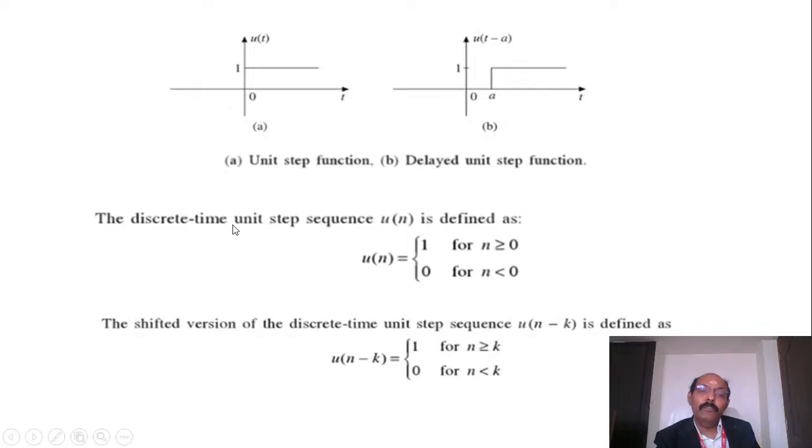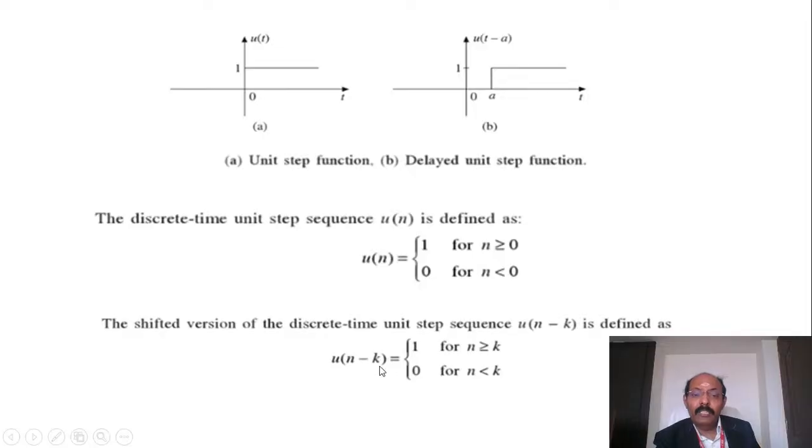So the discrete time unit step sequence is defined as follows: for all n greater than or equal to 0, u of n is 1. For all other values, it is 0. So for the positive sequence it is 1, and for the negative sequence it becomes 0. Similarly, for the shifted version, it is shifted by the value of a. When t is greater than a, the value is 1. If it is less than a, the value is 0.